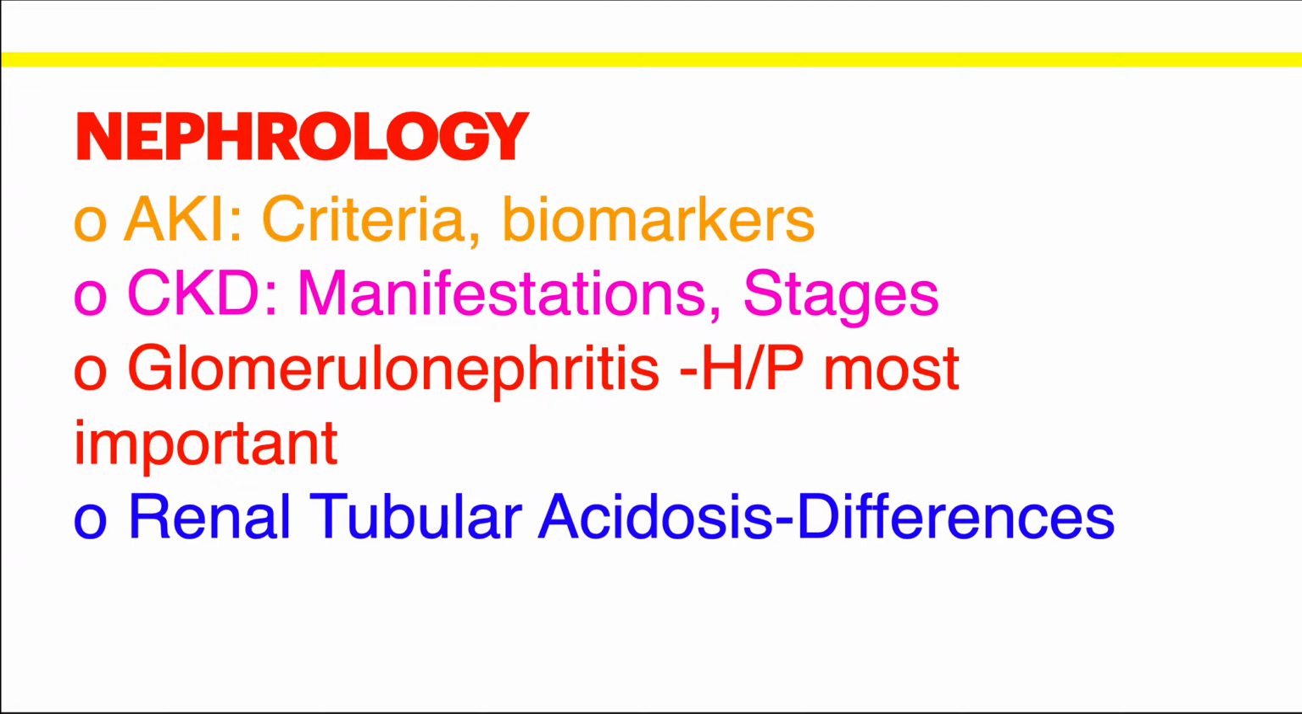Now, nephrology. So AKI, acute kidney injury criteria and biomarkers, CKD manifestations and stages, and glomerulonephritis, very important in nephrology, so do study it. And renal tubular acidosis: the differences between all the types of renal tubular acidosis are most expected to be asked this year.